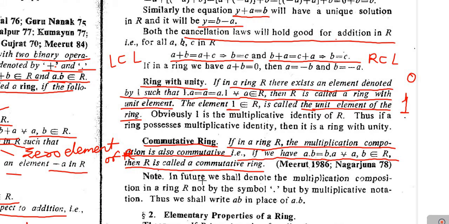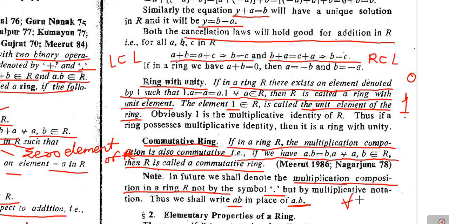Next one. Hereafter we will denote the multiplication composition in the ring not by the symbol dot, but by the usual multiplication notation. So instead of writing A·B for the elements A, B, we'll simply write AB.